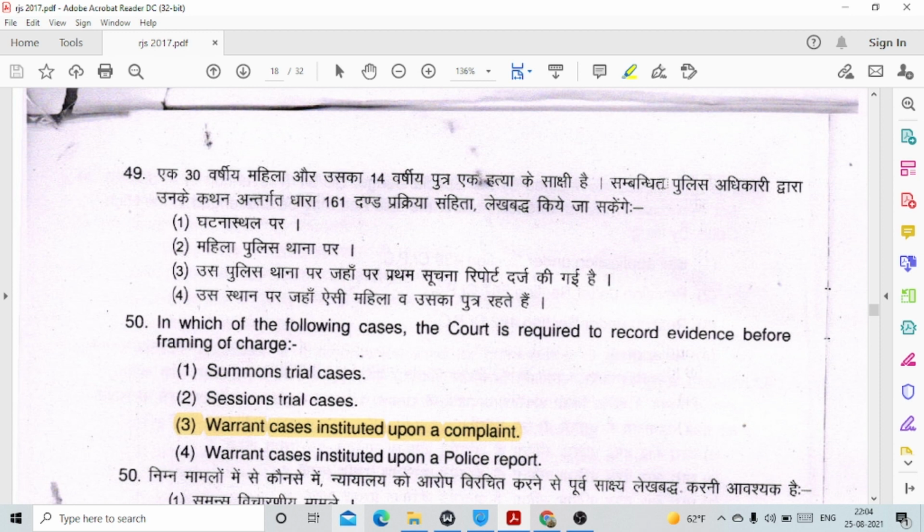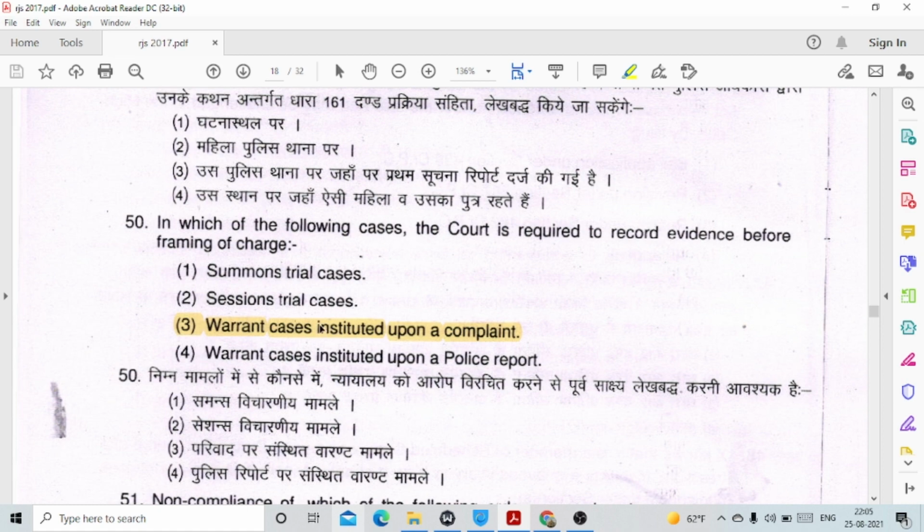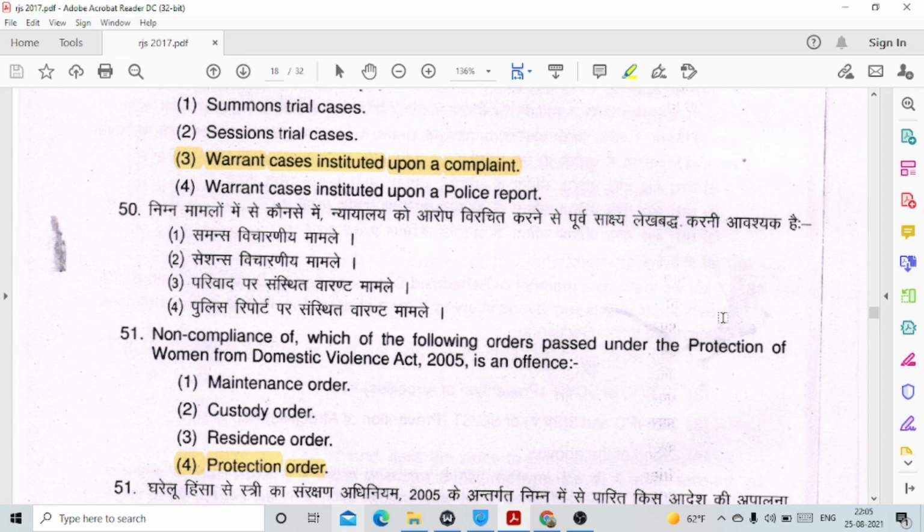Question number 50. In which of the following cases is the court required to record evidence before framing of charge? This is option number 3. Warrant cases instituted upon a complaint.